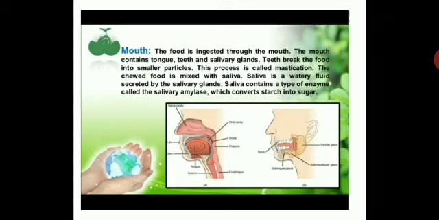Starch is a complex substance. Sugar is the simplest form. So that enzyme, salivary amylase, will help to break down starch into sugar. So this is the function of the mouth. You need to just understand the concept. You need to listen to the concept well in this session.